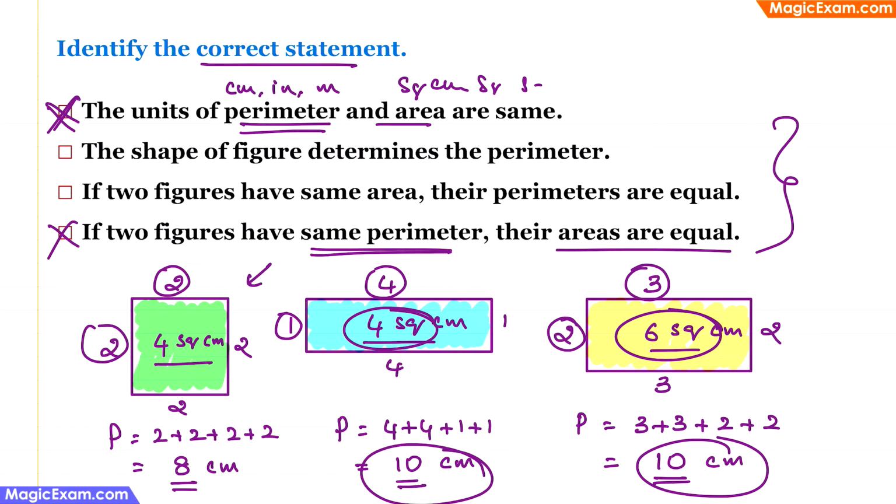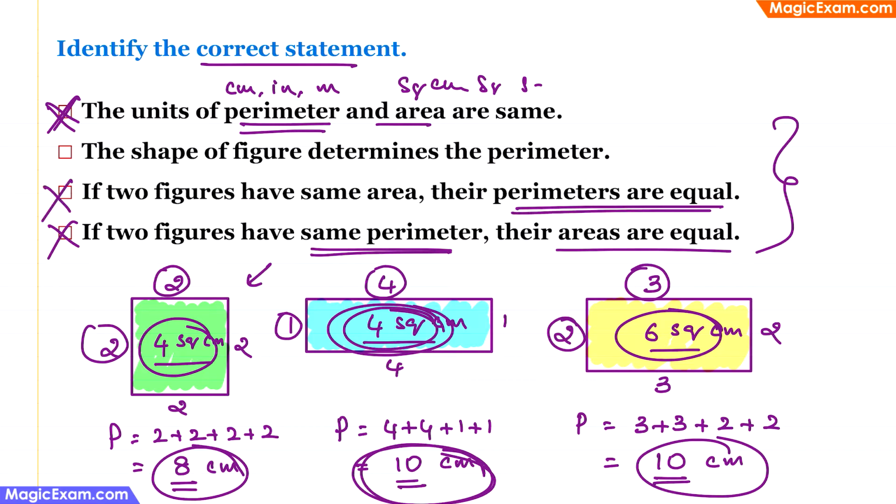And if two figures have the same area, their perimeters are equal. Now look at the first and the second figures. The first figure has an area of 4 square centimeter and the second figure also has an area of 4 square centimeter. But their perimeter is different. The first figure has 8 centimeters and the second figure is 10 centimeters. Therefore, if two figures have the same area, their perimeter need not be equal. So this statement is also incorrect.